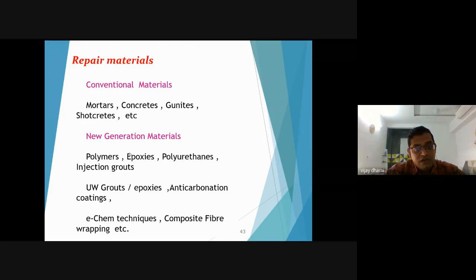These are all new generation repair materials. UV grouts, underwater grouts, underwater epoxies, anti-carbonation coatings, ECAM techniques and composite fibers are also new generation repair materials. We will see some repair materials in detail.